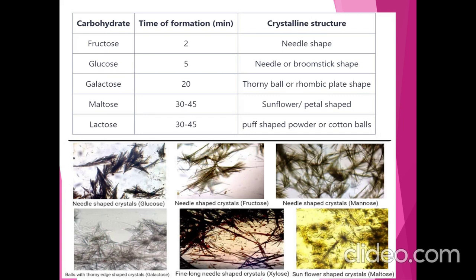For fructose, the yellow precipitate will be obtained within 2 minutes and the needle shape can be viewed under the microscope. For glucose, it is about 5 minutes and the crystalline structure of glucose is needle or broomstick shape. For galactose, it is about 20 minutes and it forms thorny ball or rhombic plate shape.